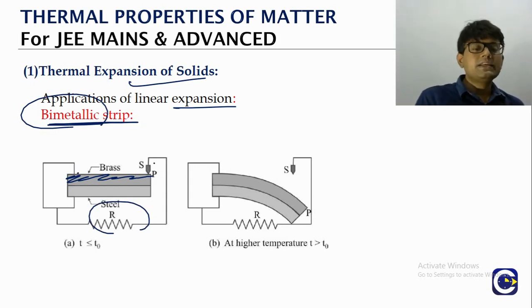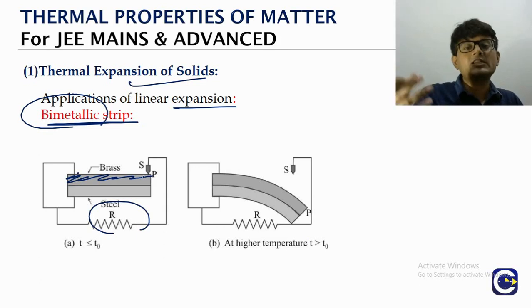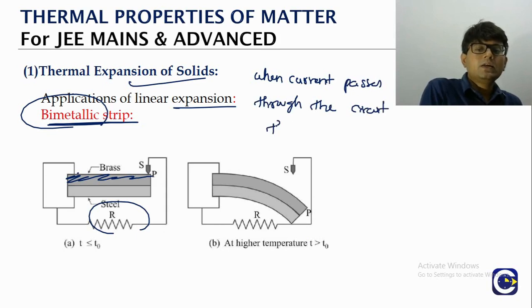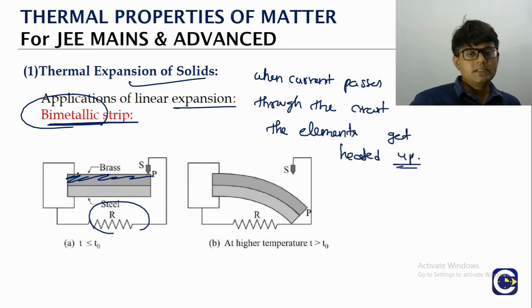But what happens when you pass current? When current passes through the circuit, the elements get heated up because of the dissipation of heat.